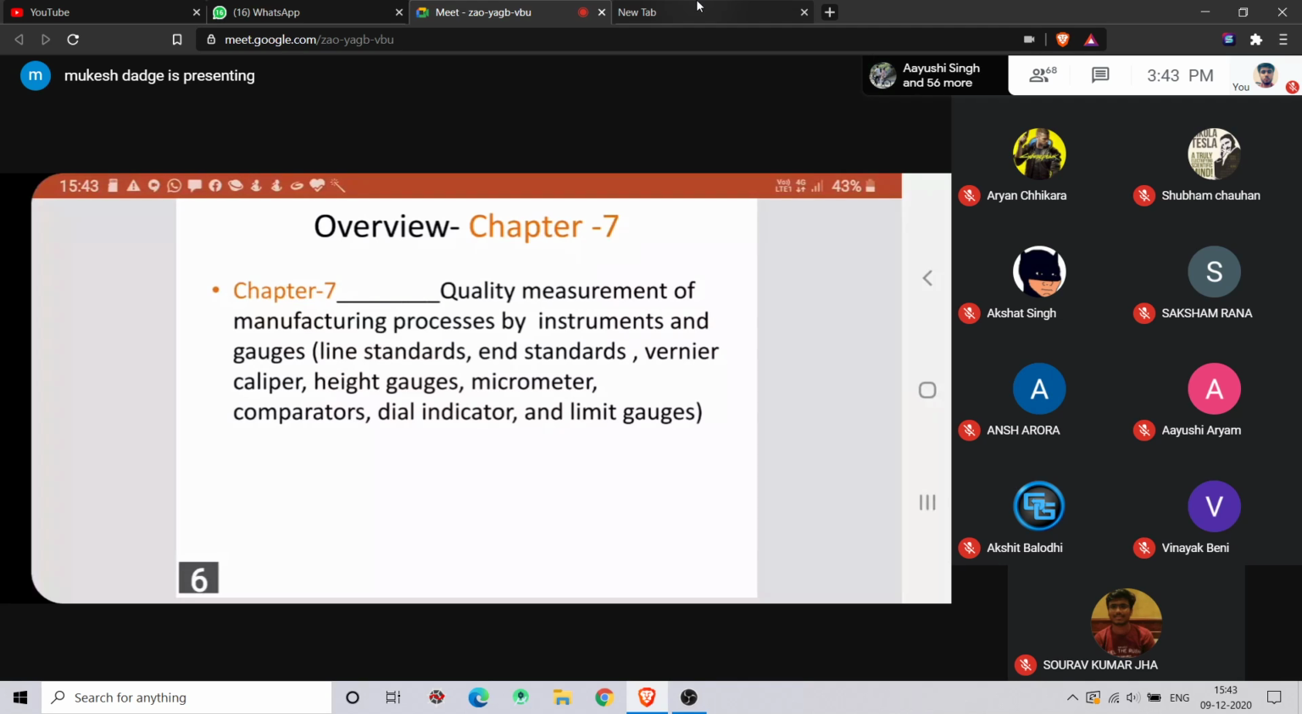So there are different standards: line standard, vernier caliper, right? Vernier caliper, I think you have already studied in 11th, 12th, even before 10th also. Height gauge also, I think you have gone through, I don't know, but micrometer you have already studied, right? Micrometer, height gauges, comparator is a different thing for you. So optical comparators are there, electrical comparators are there.